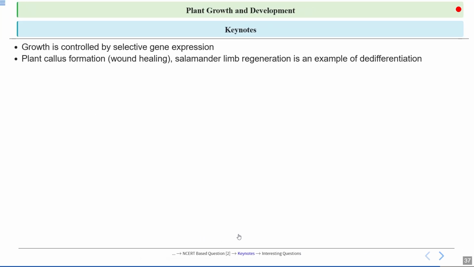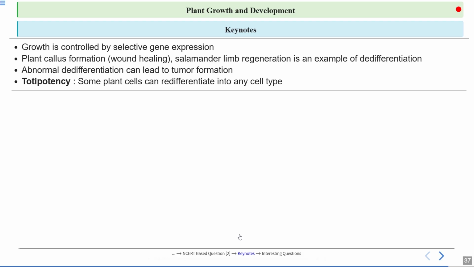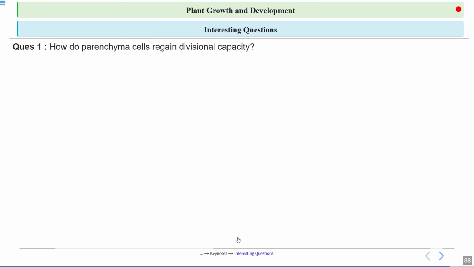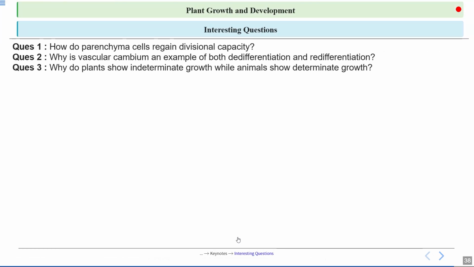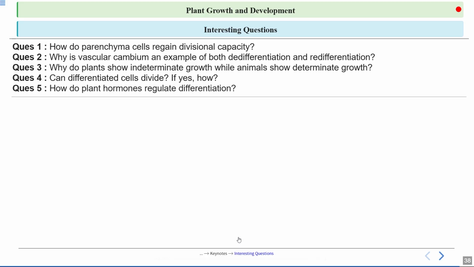So these are the keynotes, or you can say interesting facts about this chapter: growth is controlled by selective gene expression, plant callus formation or wound healing, and salamander limb regeneration is an example of de-differentiation. Then abnormal de-differentiation can lead to tumor formation, and totipotency is where some plant cells can redifferentiate into any cell type. So this is totipotency. Then we have some interesting questions that you can look at to see if you have understood this chapter or not.